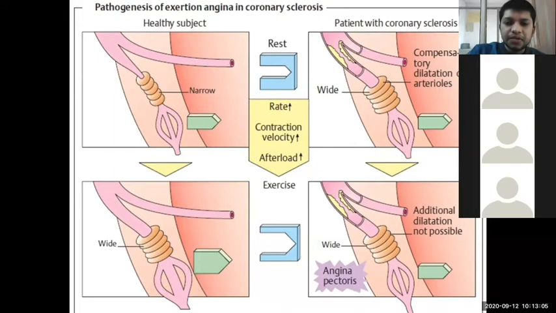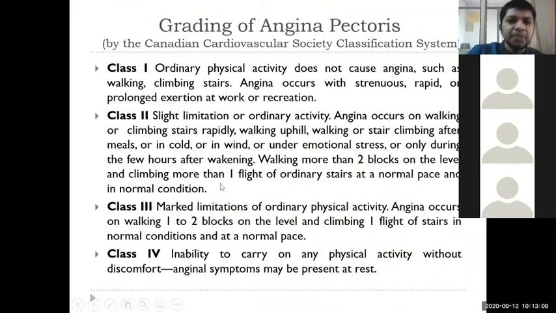So basically, this kind of angina condition can be classified into 4 types, right? Class 1 is a lower grade angina where ordinary physical activity does not produce any angina, whereas the second class is slight limitation in ordinary activity.